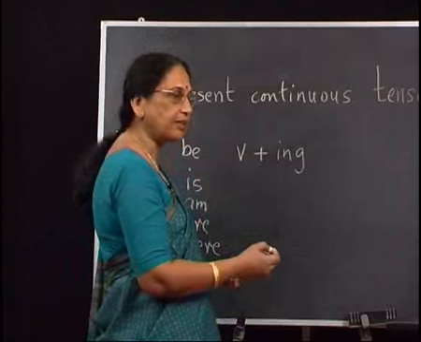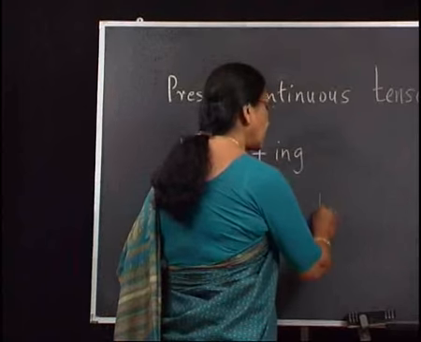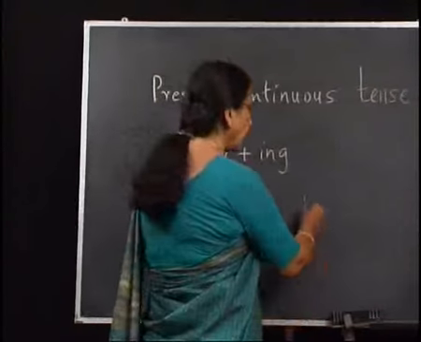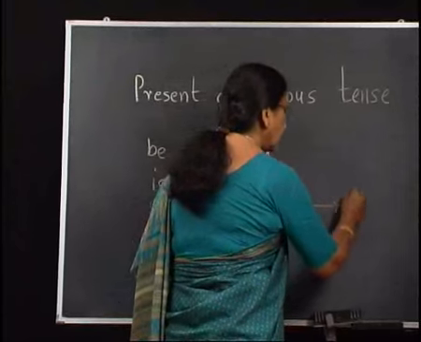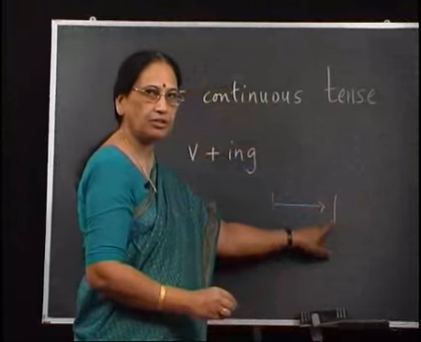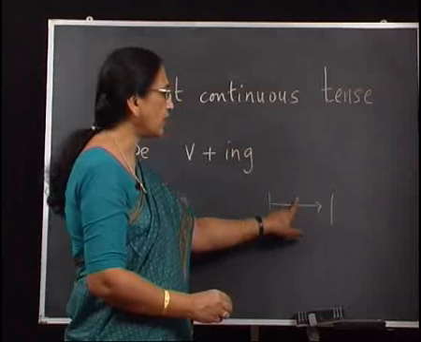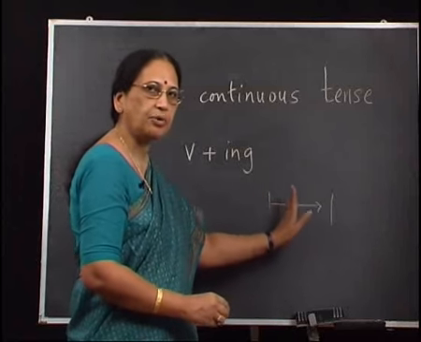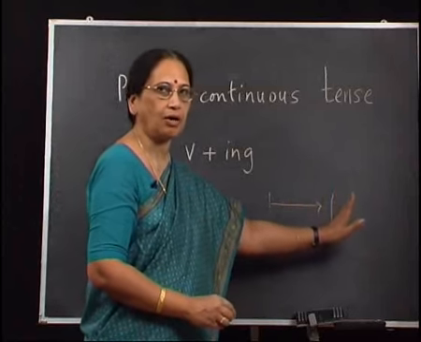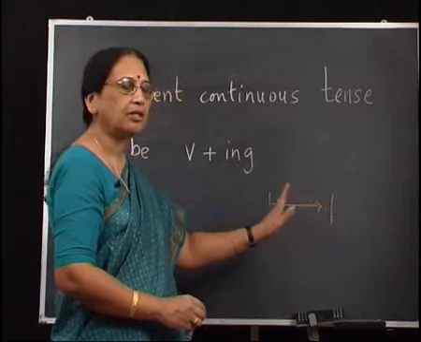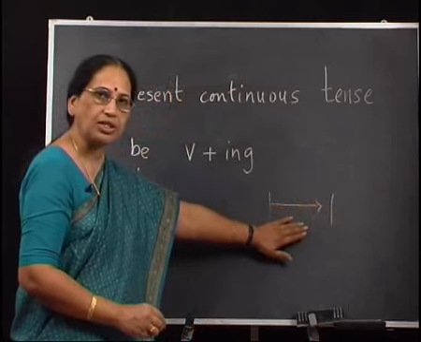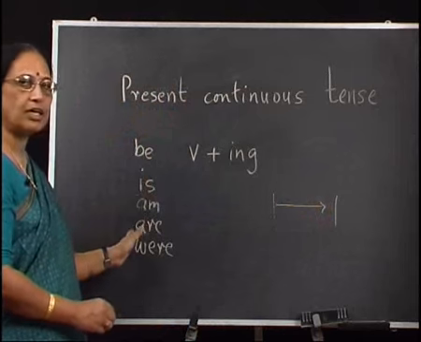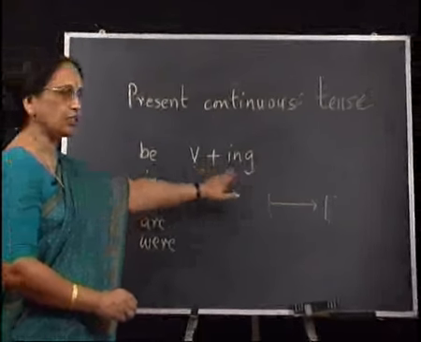So what I am saying then is that this action has begun and it is in progression. We are talking about an action which is happening now. Remember, we are talking about something which is happening now and we are using an auxiliary to support the form of the verb.